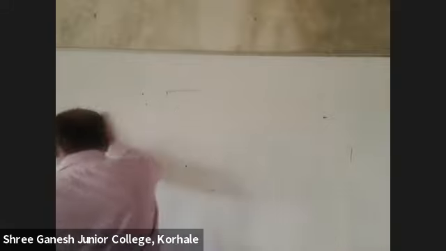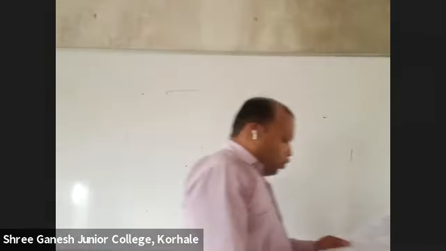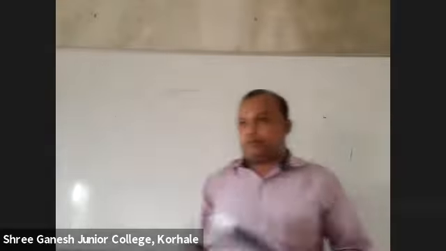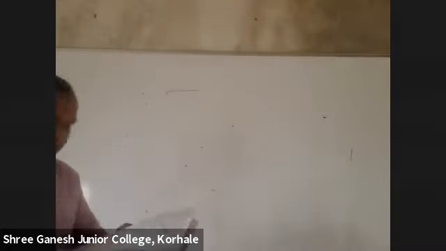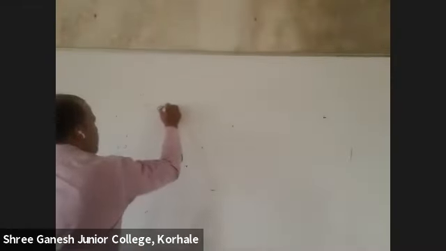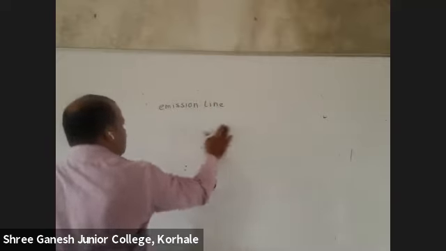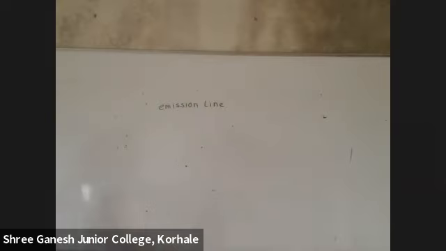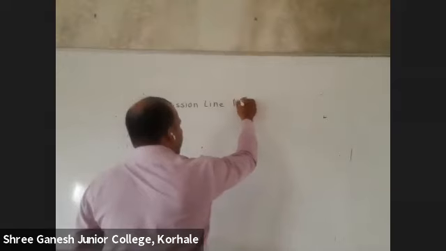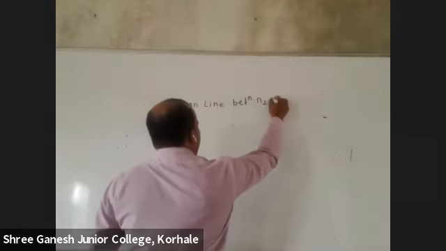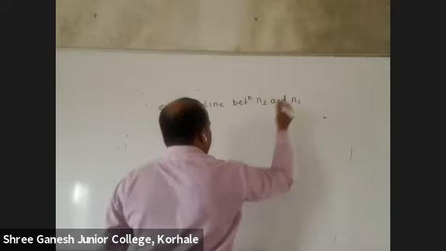Write down the first formula. Total number of emission lines between N2 and N1.